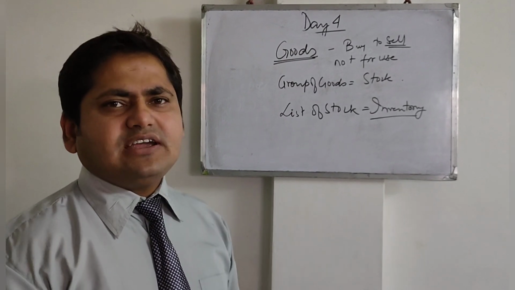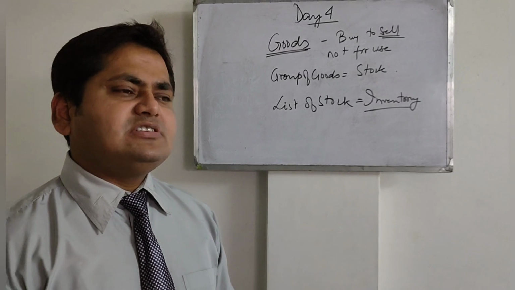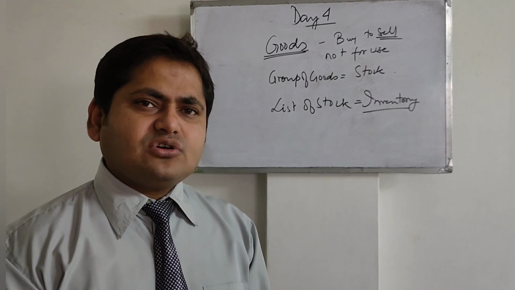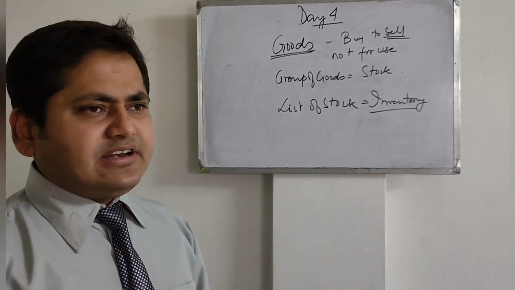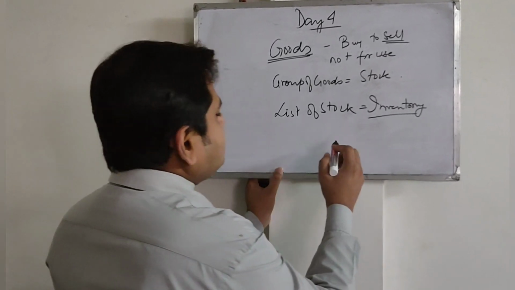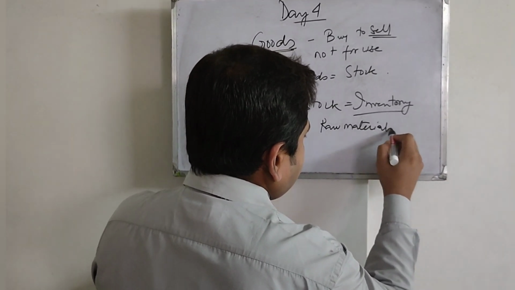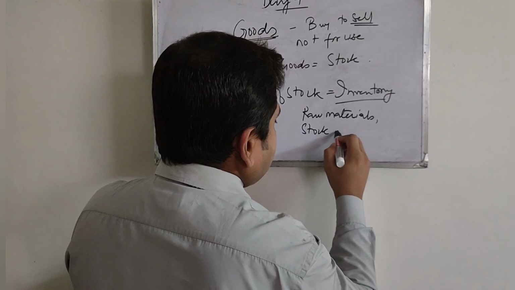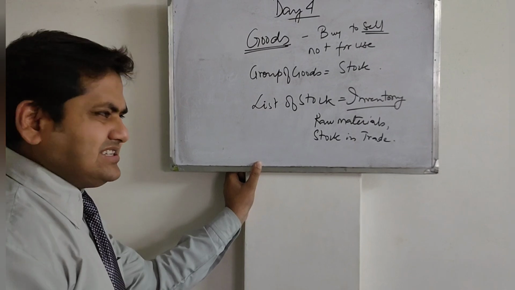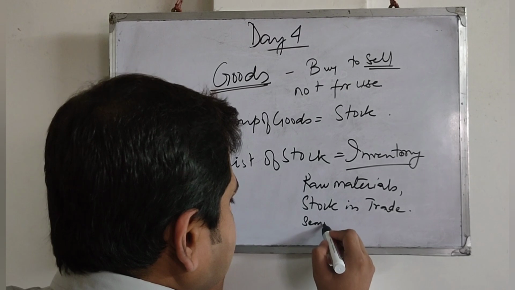So goods are something which we have not purchased for the purpose of consumption, but for the purpose of selling it off. A group or collection of goods is called stock, and inventory is actually the list of stocks, and it includes many other things, not just goods. It includes raw materials, stock in trade, things which are already there for sale, and semi-finished goods.